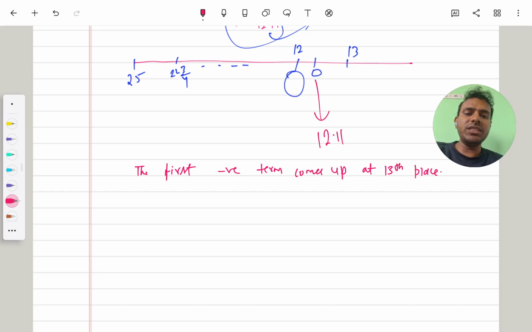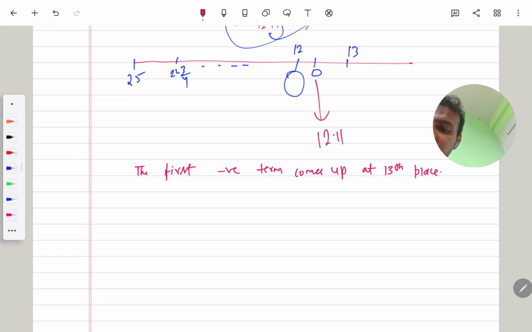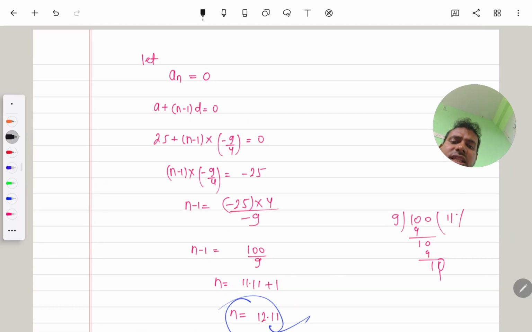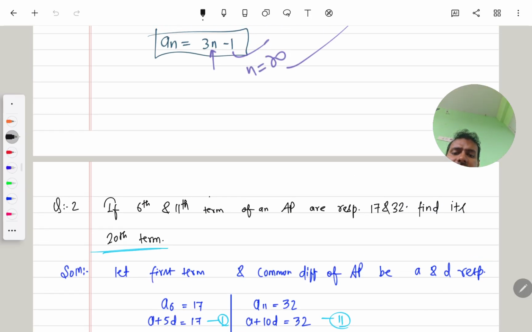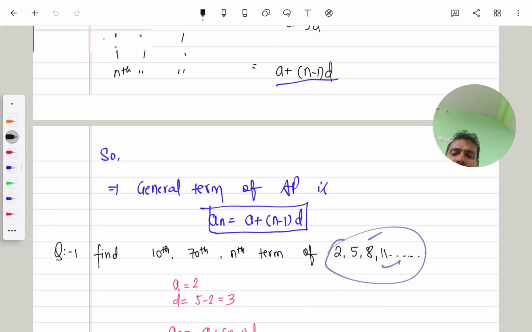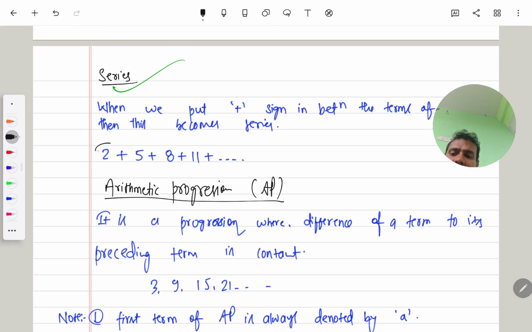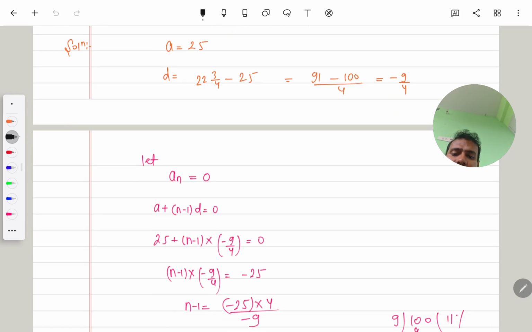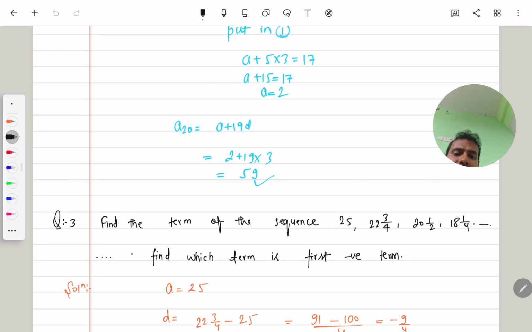Okay, so this is the basic type of question for the general term of the AP. Now after this, another topic comes up, which is the sum of n terms of the series. Now what is this? Here we see the AP. There are lots of APs we see here. Here this is an AP, and here there is an AP.